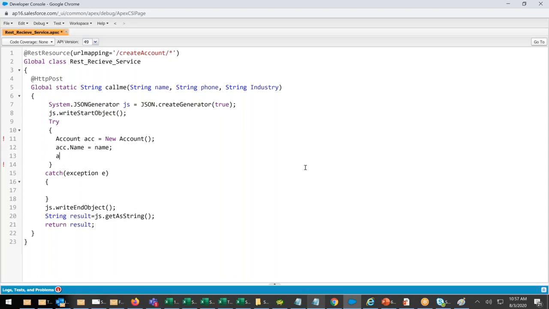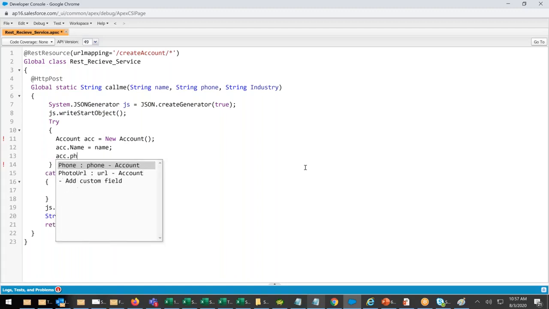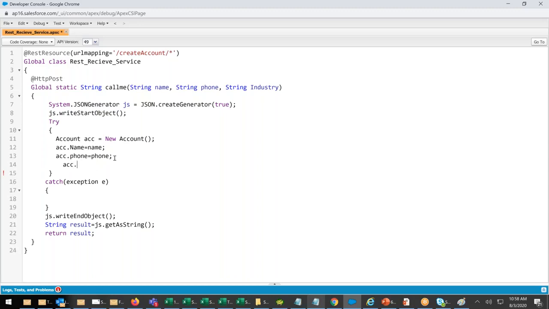Next, ACC dot phone equals to this phone. I'm doing the mapping, right? You can give a space, you don't give a space, that depends on you.